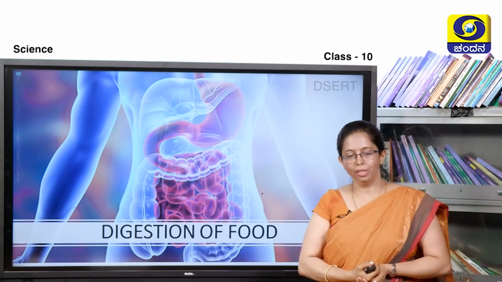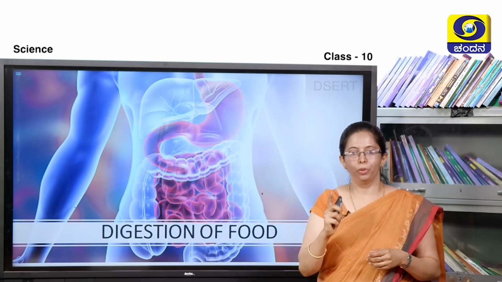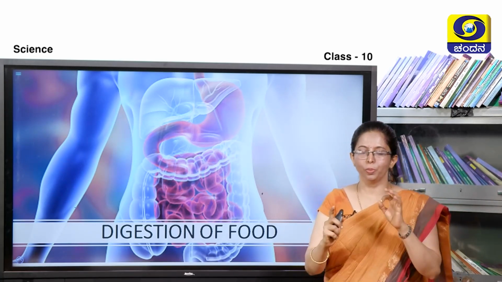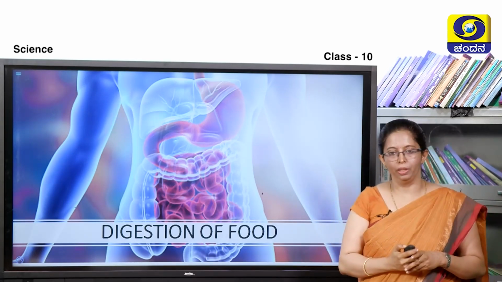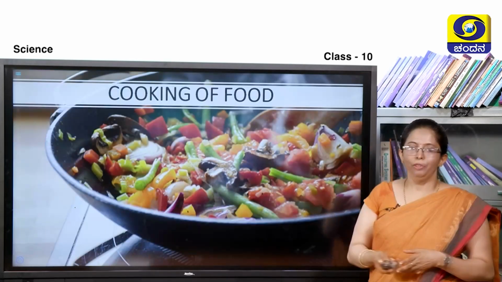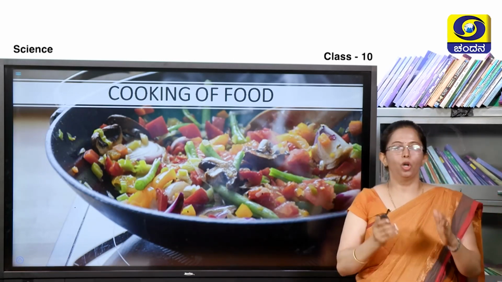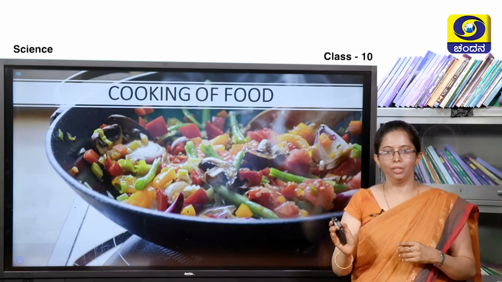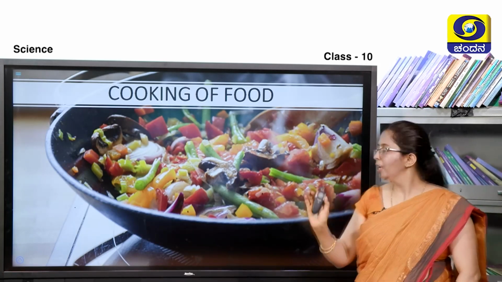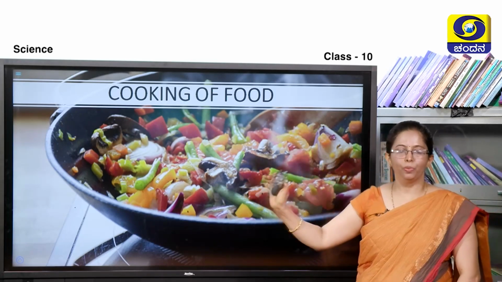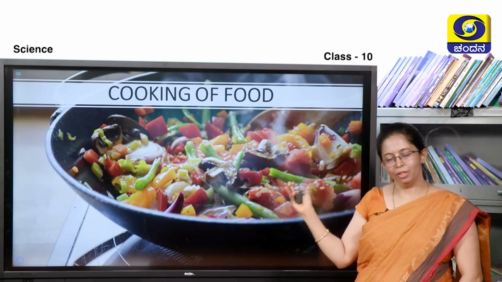Chemical digestion, wherein the macromolecules will be broken down into smaller micromolecules which will later be absorbed in our body. Here we can see the cooking of food. When the vegetables are fried, the composition of vegetables completely changes and the food gets cooked completely. We just cannot get back what was earlier. Hence, this is a chemical change here.